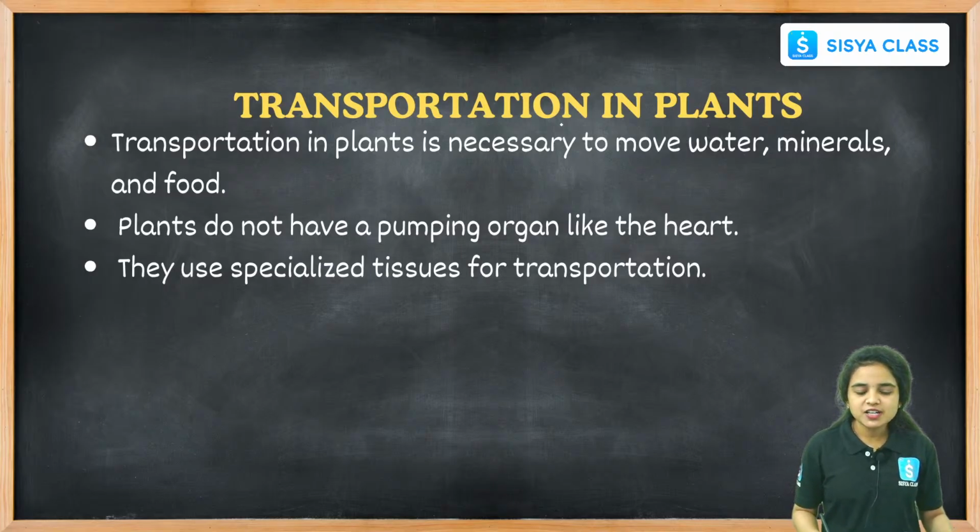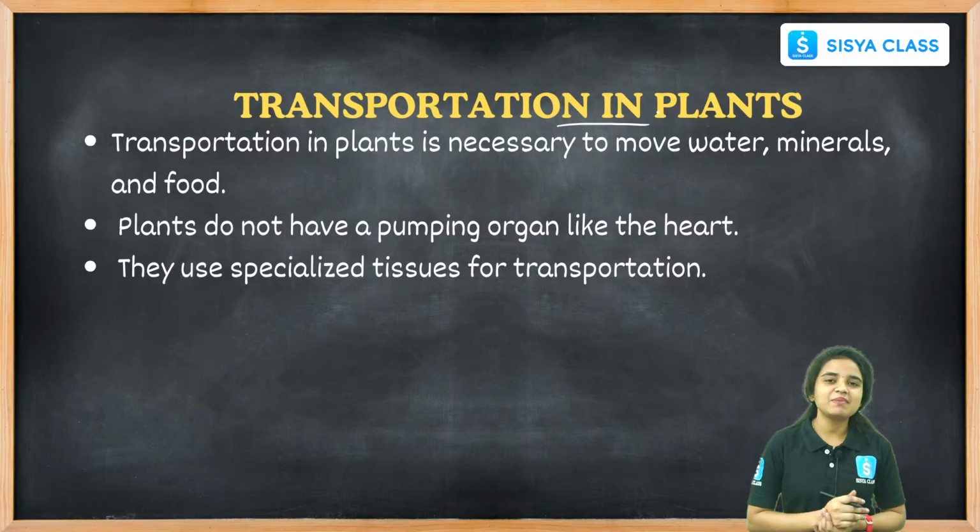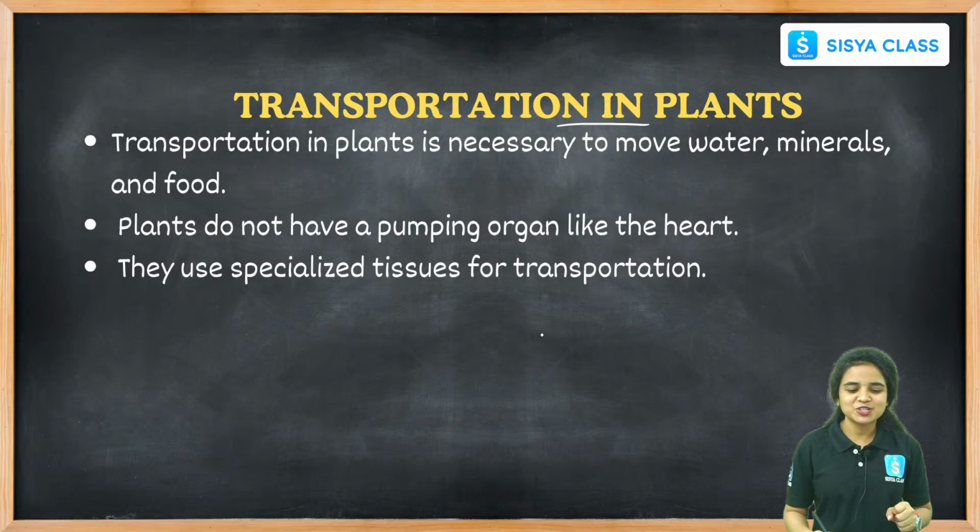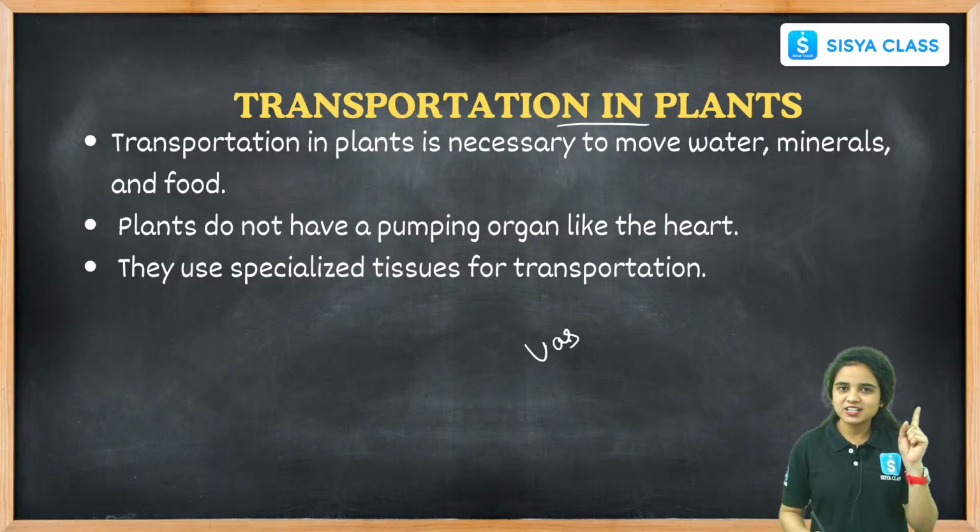And transportation in plants. How will the transportation process happen in plants? There are 2 vascular tissues we learn. I initially told about the vascular tissues, and further we will learn in our class, right? What are the vascular tissues here?